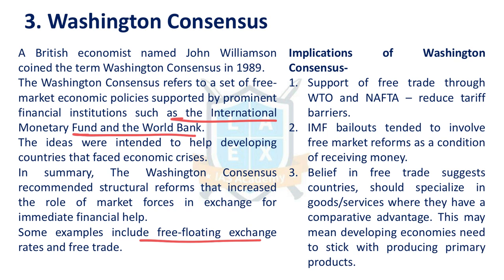Belief in free trade suggests that every country should specialize in certain goods and services, and based on the comparative advantage they sell and buy. This is also one of the fundamental principles under Washington Consensus. Why is this in use now? It is because Washington Consensus and its spirit is under threat because of the protectionism by many of the European countries, USA, etc. Earlier, in the last year, you might have seen protectionist policies were followed by many countries. In that context, this was in news.